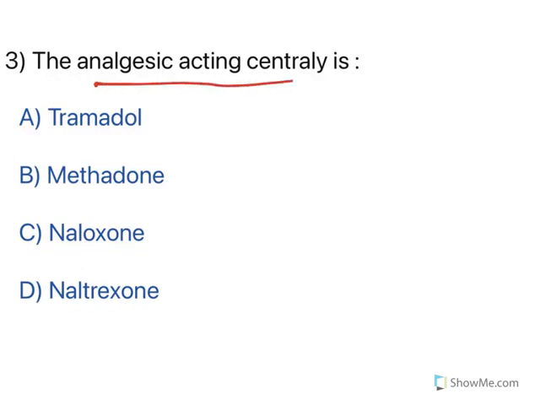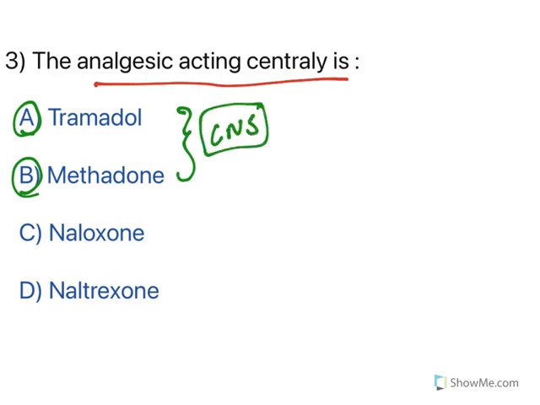Now, the analgesic acting centrally is, again, this is given in the 2017 GPAT question paper. You have 2 of the options, like tramadol and methadone. Both of them can get into the central nervous system and act as analgesics. They are opioid analogs. They will be acting on mu and kappa receptors which are present in the central nervous system. So they are considered centrally acting analgesics.